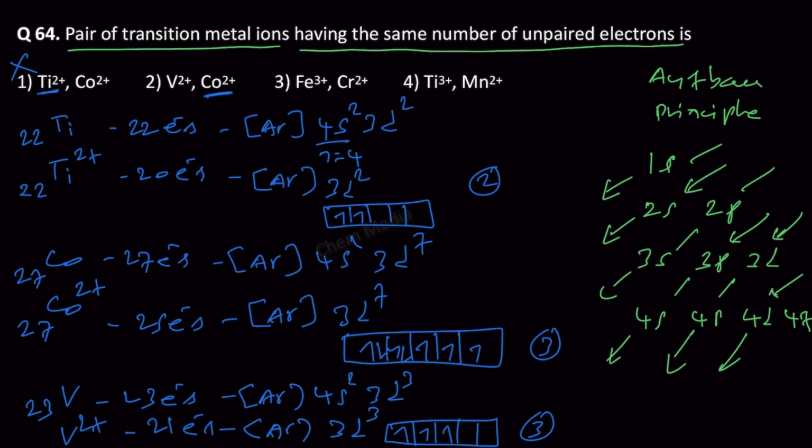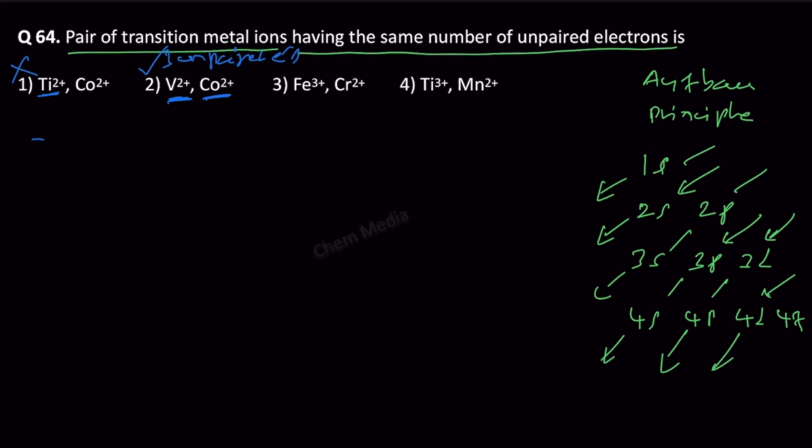And then next, once again cobalt 2 plus. Cobalt 2 plus we just checked. So cobalt 2 plus and vanadium 2 plus both will have 3 unpaired electrons. So this should be the correct choice. But let us cross check the other two also.